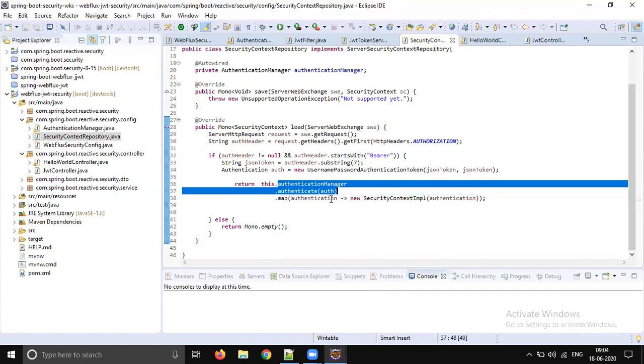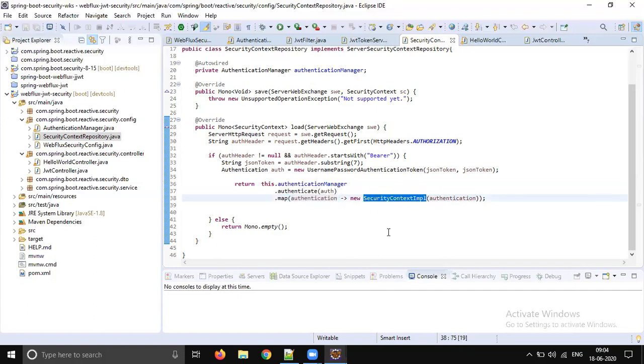If authentication is success, then let's hold it in the security context. For every request coming from the client, there is one security context created, for every thread. So for the entire request processing, this security context is going to hold that authentication information. If the token is not bearer type or something else, we will just return an empty Mono, right? So we won't get that security context with authentication. So the flow will be broken at the end, right?